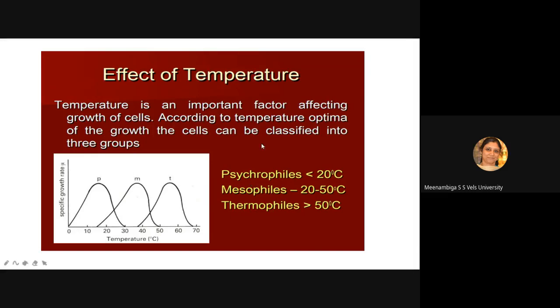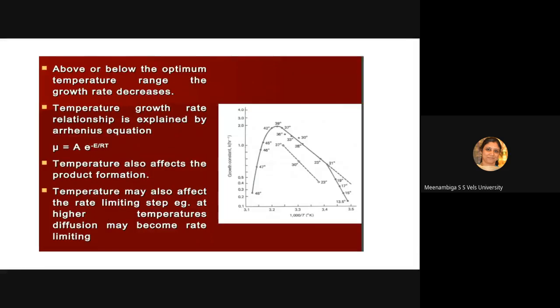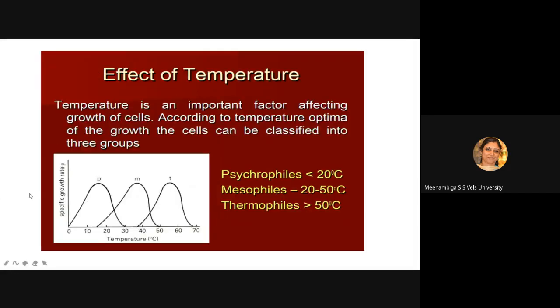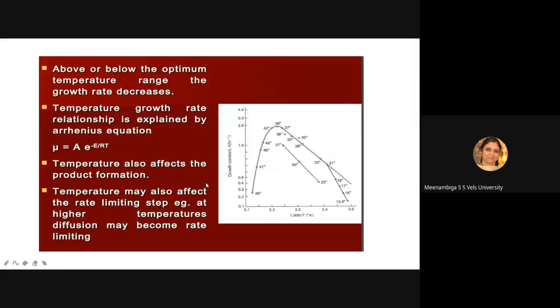Can you understand this effect of temperature? You have to remember the names: psychrophiles, mesophiles, thermophiles. Using those, you can draw the graph. Then, above or below the optimum temperature, it is the same as in this graph. This is the optimum temperature. For psychrophiles, 15 degrees is optimal. For mesophiles, 35 is the optimal temperature. And for thermophiles, 55 is the optimal. So above or below the optimum temperature, the growth rate will decrease.